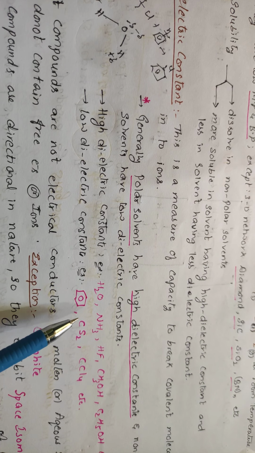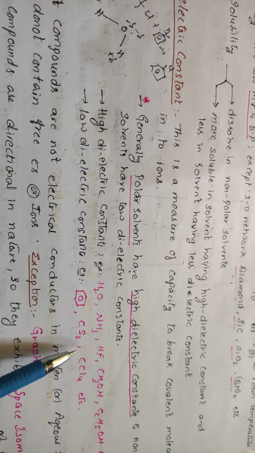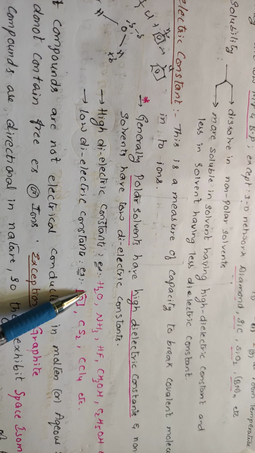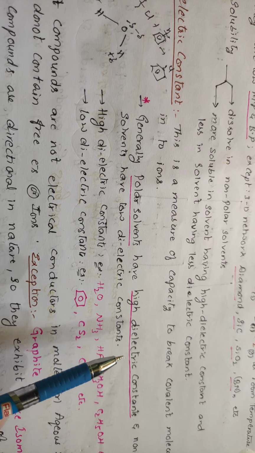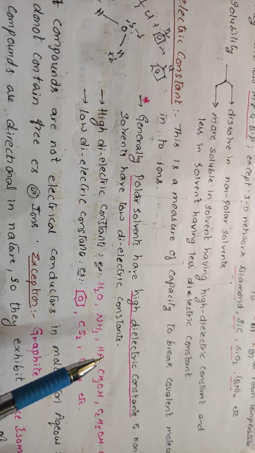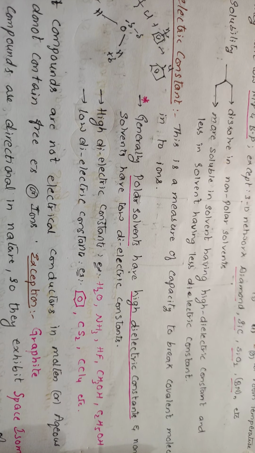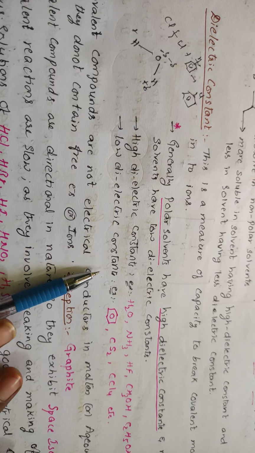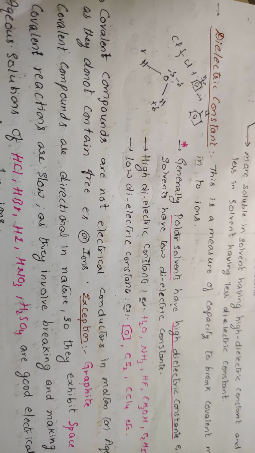When the molecule is non-polar, like benzene, CH2, CCl4, the dipole moment is 0 and the whole molecule is non-polar. You know that polar dissolves in polar, non-polar dissolves in non-polar. For a polar compound to dissolve highly, you should take a polar solvent because that polar solvent will have high dielectric constant. Non-polar solvents have low dielectric constant. So covalent compounds will not be easily dissolved in benzene, CH2, CCl4 because the dielectric constant is very low.